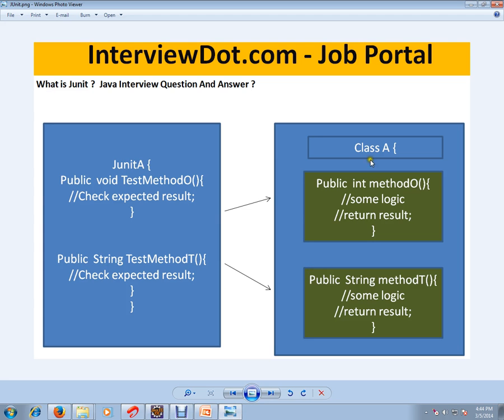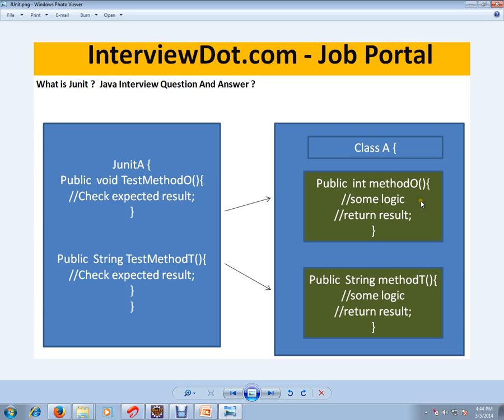So for example, you have a class and you have multiple methods. Say you have 2 methods. Independently, these 2 methods have to be tested. For example, there is a method called int method one, and it does some logic and returns some value. Say it also accepts some parameters.